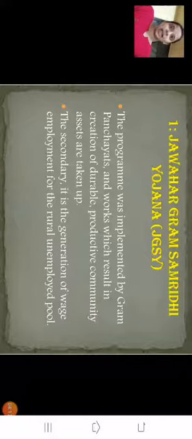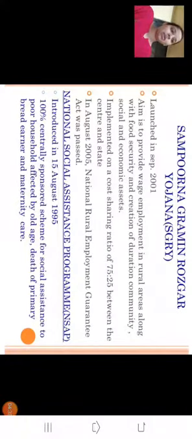In 1999 this plan was implemented with the intention to provide adequate employment for unemployed men as well as women. In 2001 it was merged into a plan known as Sampurna Gramin Rozgar Yojana. This is another plan introduced by the government, which was launched in September 2001. Now, what was the aim of this yojana?